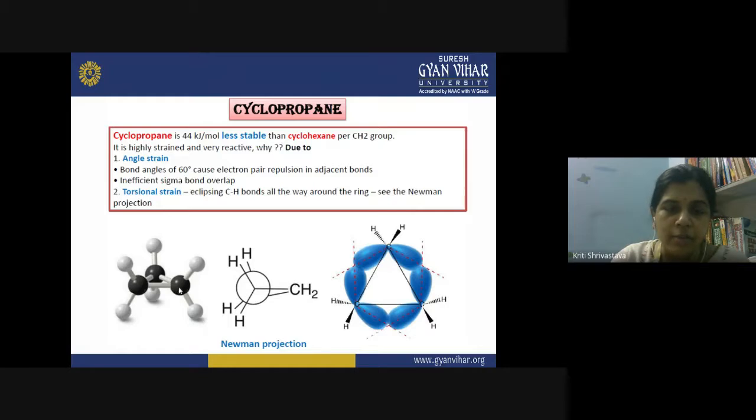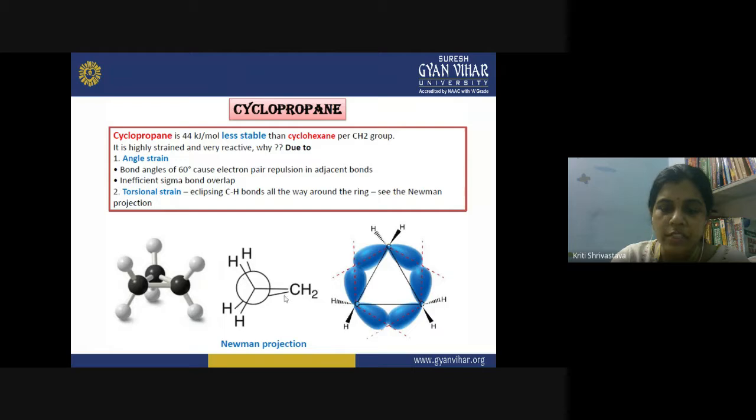One of the CH2 groups is present on the rear carbon, and this is attached to the front carbon as well. So this is the Newman projection, and the CH2 group is creating the strain here and blocking free rotation around the carbon-carbon bond.